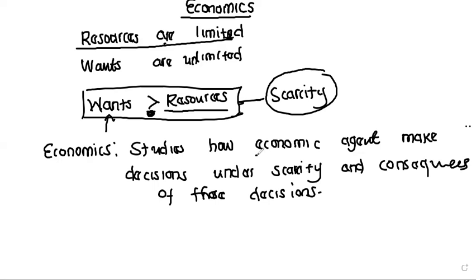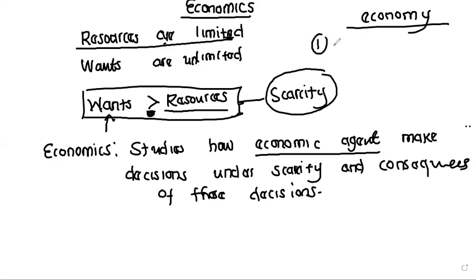Now these economic agents, we're simply talking about the groups that represent an economy. So in an economy, when we say, for example, the economy of Zambia, who are the representatives? We have you and me. So we have individuals. Now individuals, when you put them together, you, me, everyone, we are all called households.